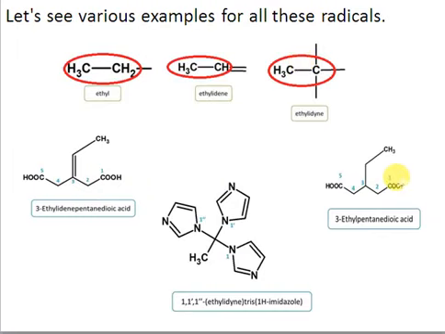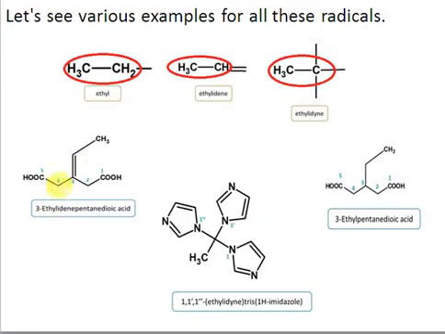So this is an example, where we will consider just the side chain here. The rest is almost the same. So here you can see that this fragment is an ethyl. Why is it an ethyl? Because 1 hydrogen has been removed from here, right? So in that case this is an ethyl radical, but here you can see this is the side chain, and from this side chain there are 2 hydrogens missing. So since 2 hydrogens have been removed, we say this is -ylidene, right? So we'll say this is ethylidene.